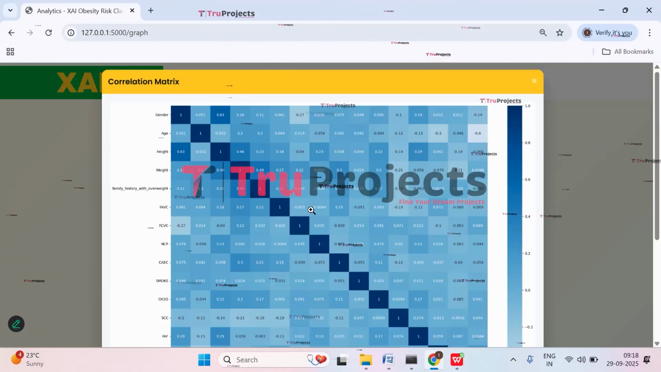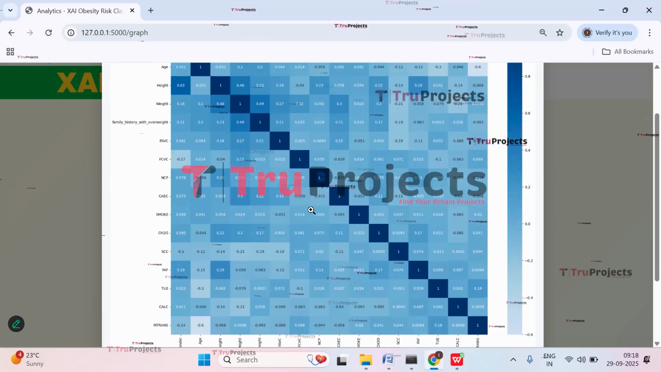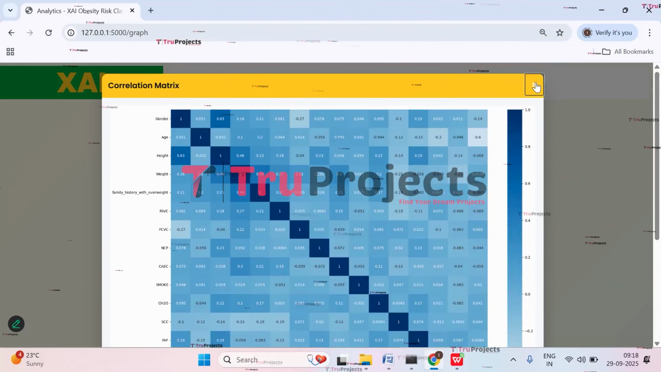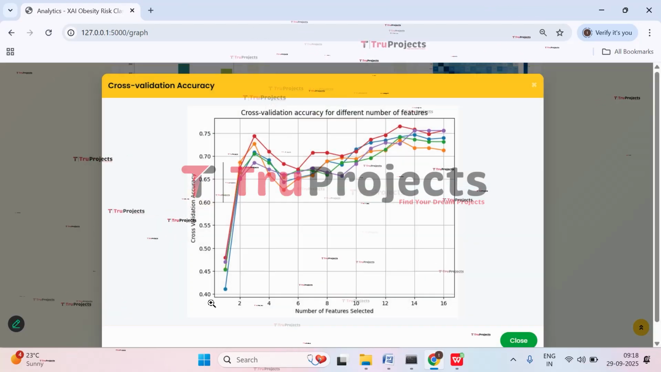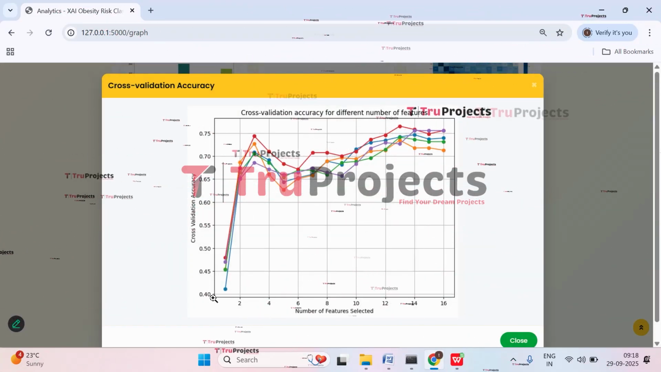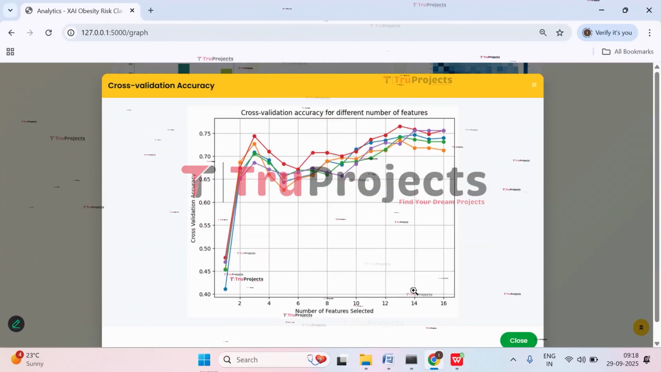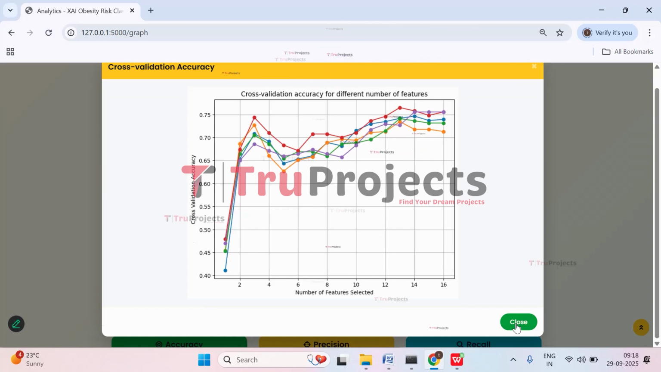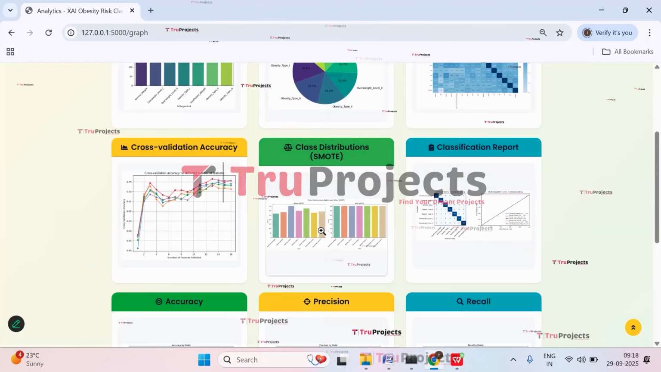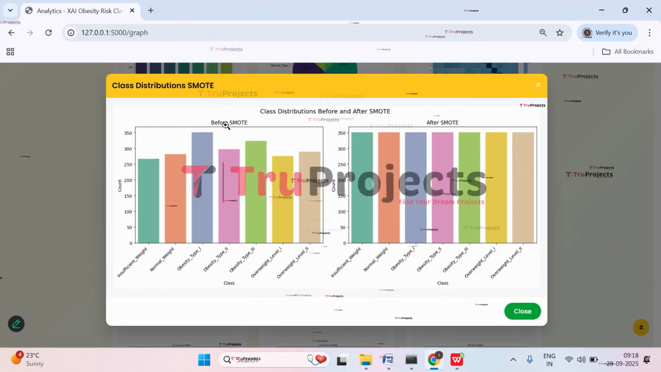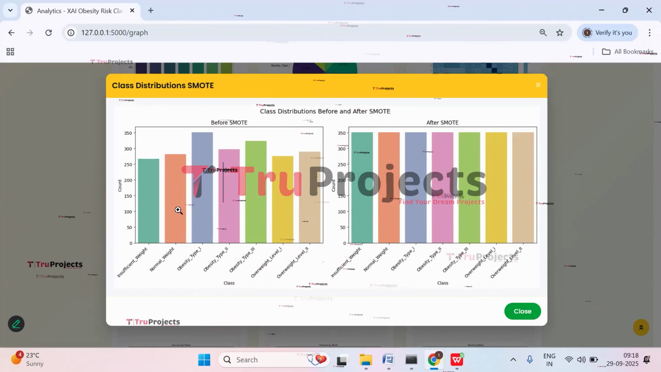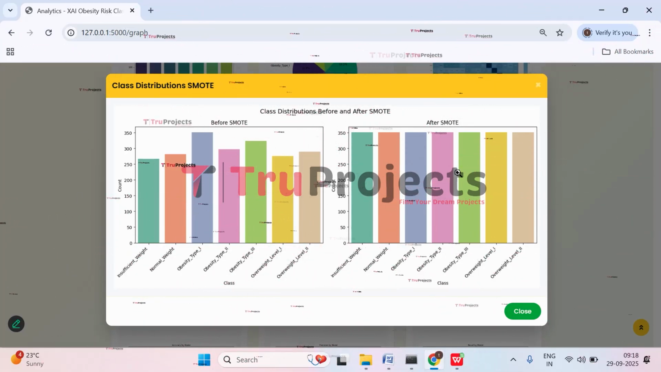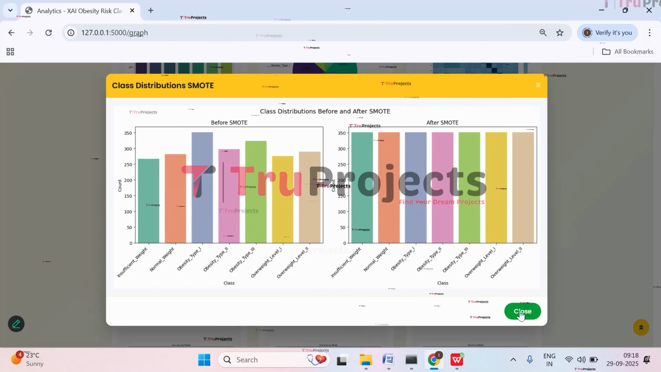And here we have correlation matrix. This shows the correlation between independent features. Close it. And here we have cross validation accuracy. So here on x-axis we have number of features selected and on y-axis we have cross validation accuracy. Now click on close. Here we have distribution. So this is the before distribution and this is after distribution. I mean, this distribution is before using SMOTE technique and this distribution is after using SMOTE technique.